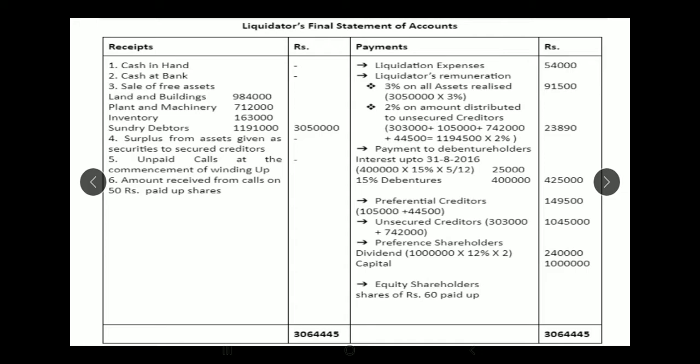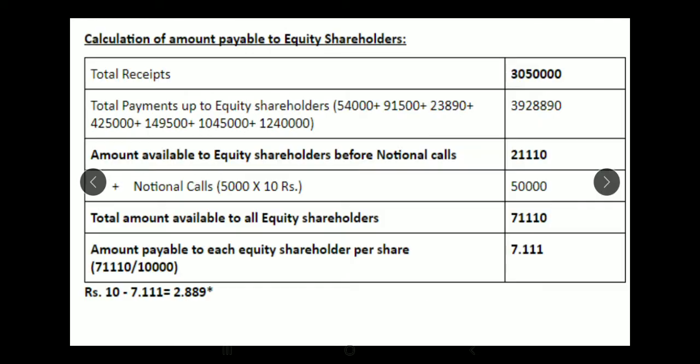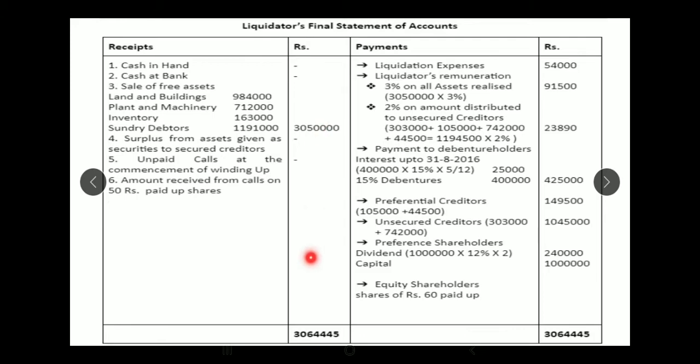So I hope you have understood till here all the receipts and all the payments till preference shareholders. Now let's move on to equity shareholders calculation part. So total receipts is 30,50,000. Here you can see total receipts 30,50,000. Okay, I'll come to this later on because we are collecting some amount from the shareholders. That's why you have got 30,64,445. But now total receipts as of now is only 30,50,000.